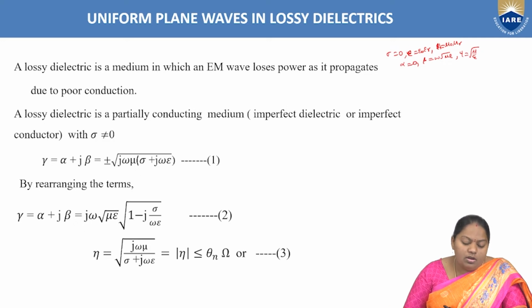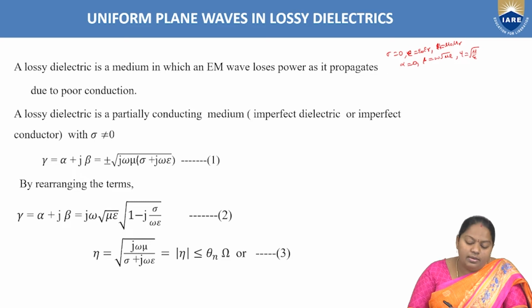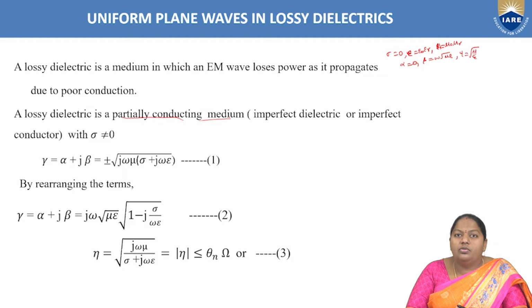Next, a lossy dielectric is a partially conducting medium, meaning an imperfect dielectric or imperfect conductor. Hence the name partially conducting medium, as the sigma value is not exactly equal to 0 or not exactly equal to infinity. Hence the name imperfect dielectric or imperfect conductor, as lossy dielectric.